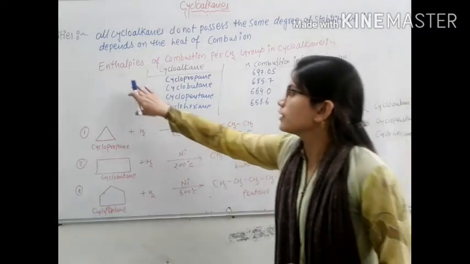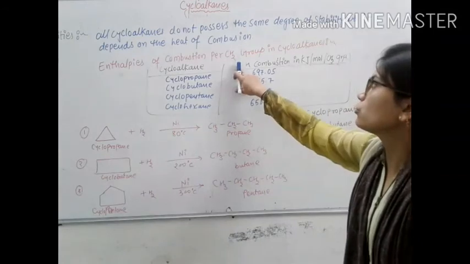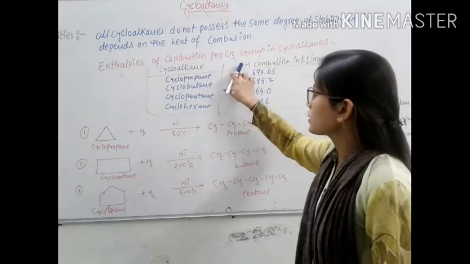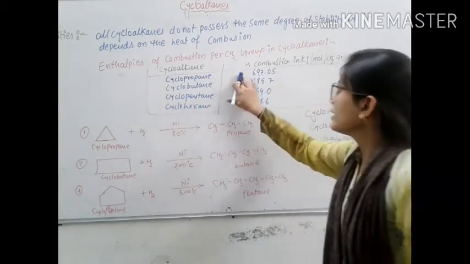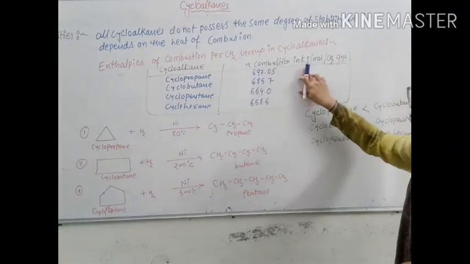It is a table of enthalpy of combustion per CH2 group in cycloalkanes, with examples of cycloalkane and heat of combustion in kilojoule per mole.